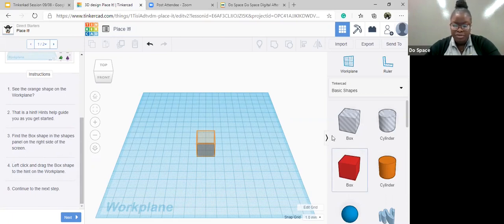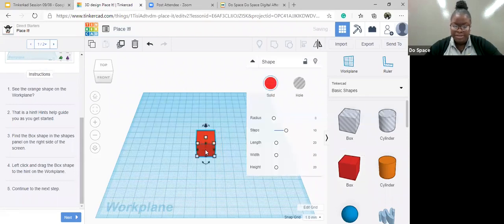Right here is the right side. Left click and drag the box shape to the hint on the work plane. So I'm going to left click on the box and then I'm going to drag it out here and fit it right here into my hint. Are you there? Did that work for you?